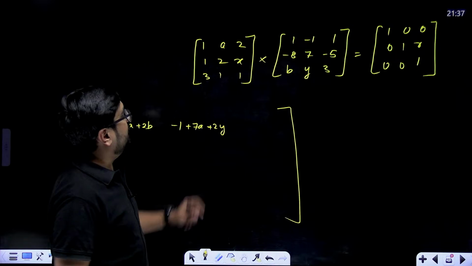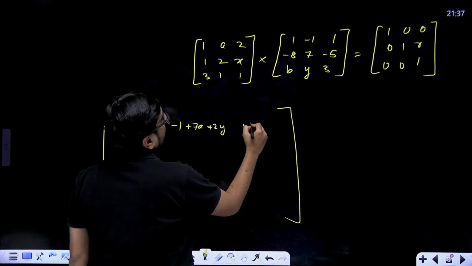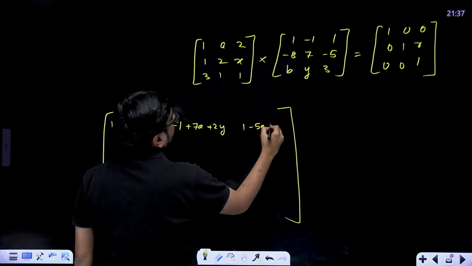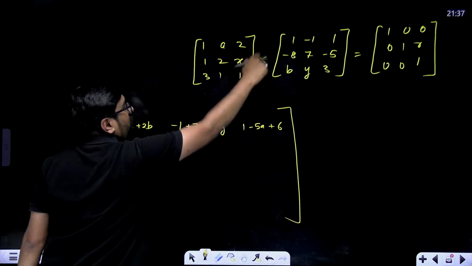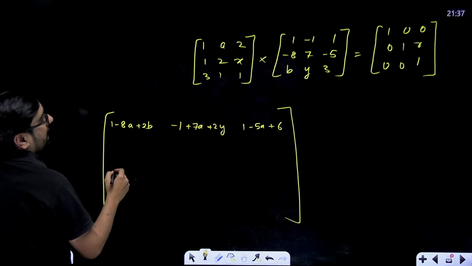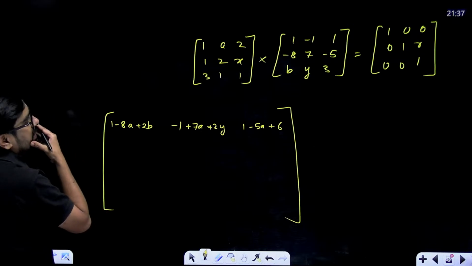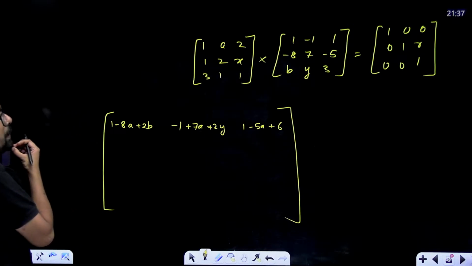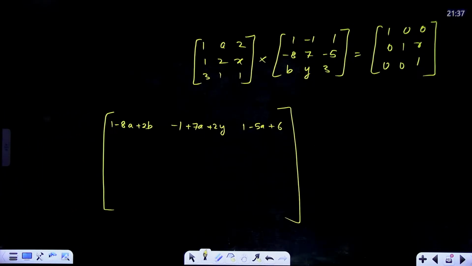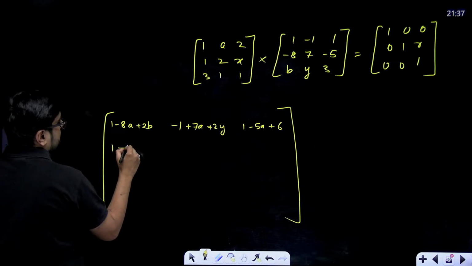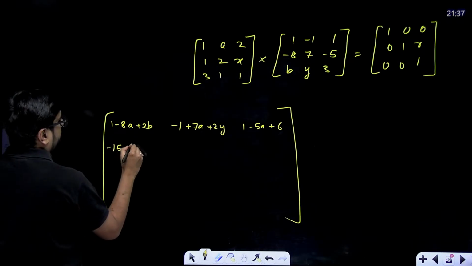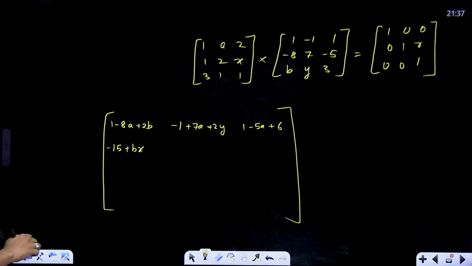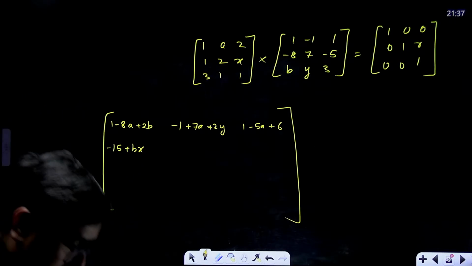Similarly here 1 into 1, 1 minus 5A plus 6. Similarly fill second row first column: 1 into 1 minus 16, that means minus 15 plus B into X. You write the other values.